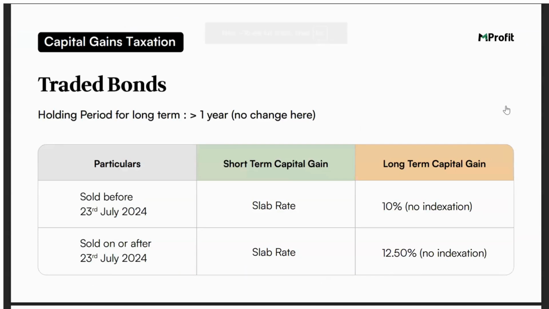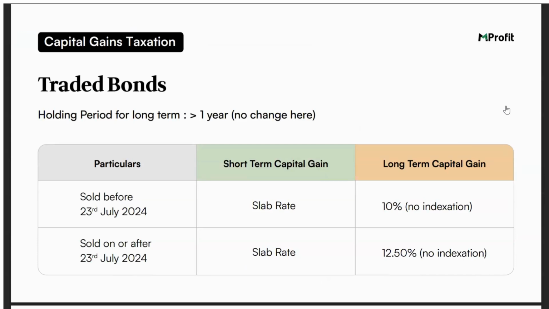Next, we go to traded bonds. Again, here, similar to equity stocks and equity mutual funds, there is no change in the holding period. The holding period for long-term classification will be 1 year. That is, if you're selling the bond within a period of 1 year, it will be classified as short-term. Otherwise, it will be classified as long-term. The difference here again is only in the rate of taxation for long term, depending on the date of sale.